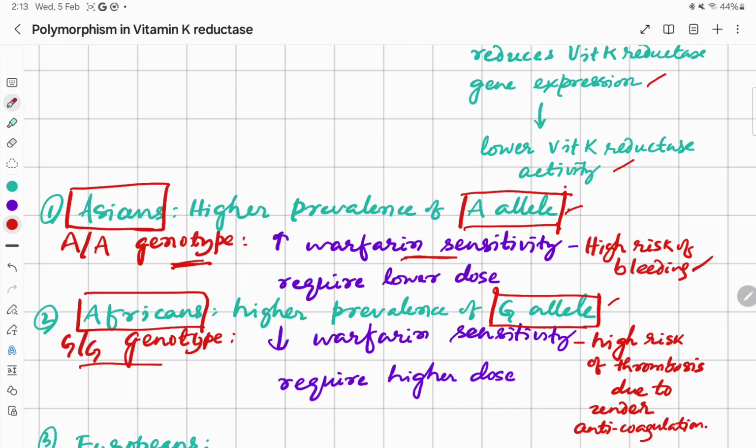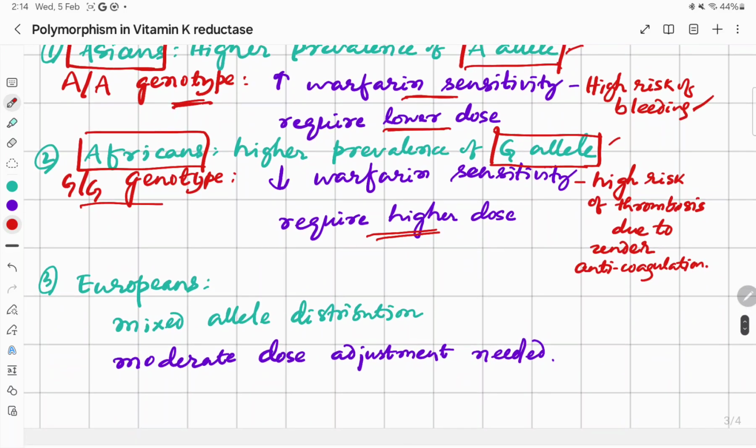This is because of over anticoagulation, and that's why they require a lower dose. Whereas in GG genotype cases, as in Africans, there is a higher prevalence of G allele, and there is a decrease in warfarin sensitivity, and that causes a high risk of thrombosis due to under anticoagulation. So in those people, they require a higher dose of warfarin, and the Europeans have mixed allele distribution, so moderate dose adjustment is needed.